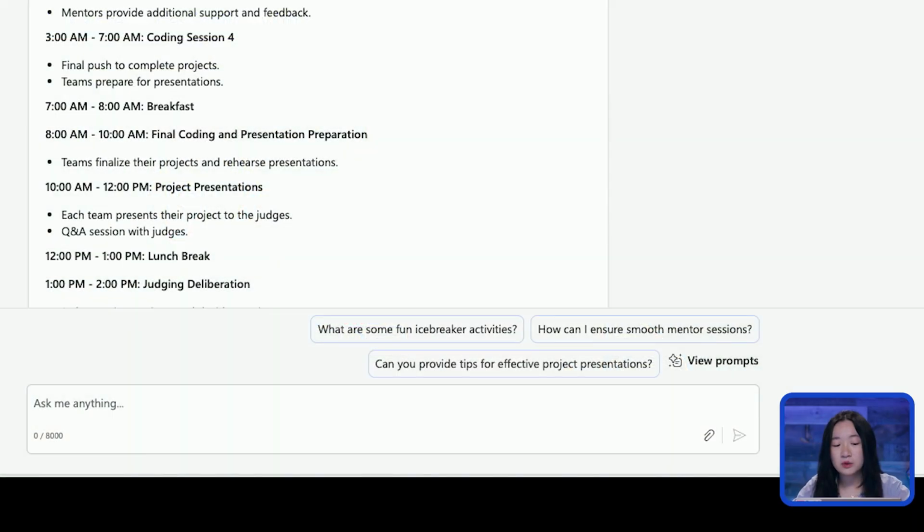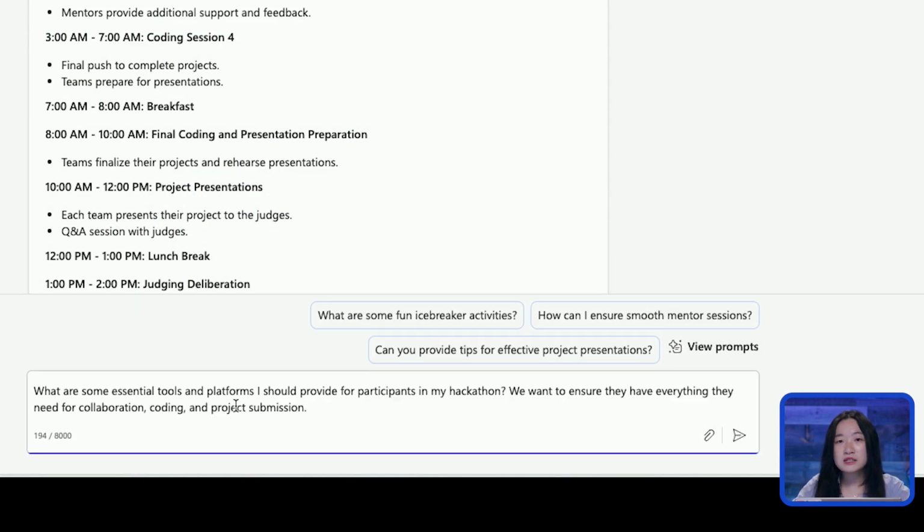So here in Copilot, I'm going to put in the input, asking, what are some essential tools and platforms I should provide for participants in my hackathon? We want to ensure they have everything they need for collaboration, coding, and project submission.